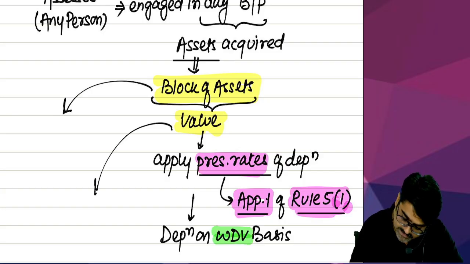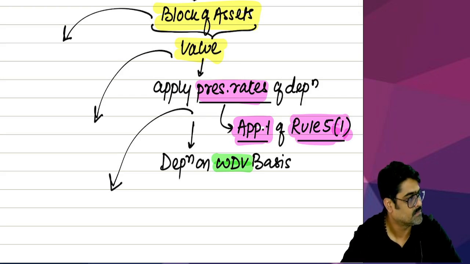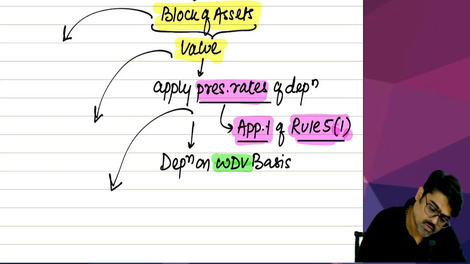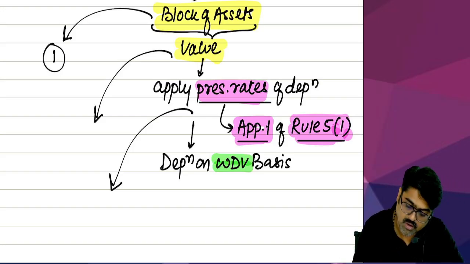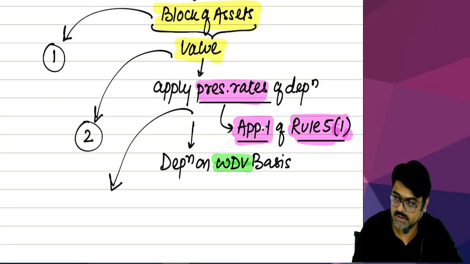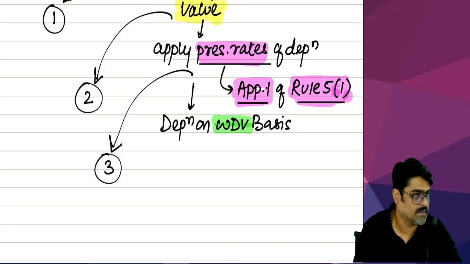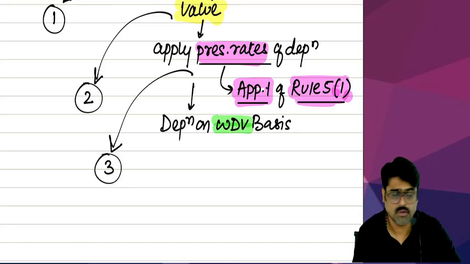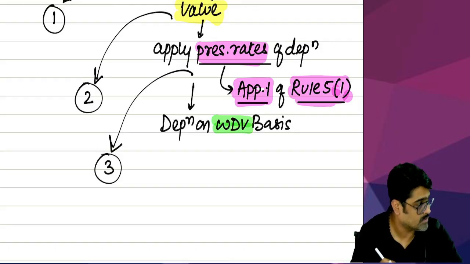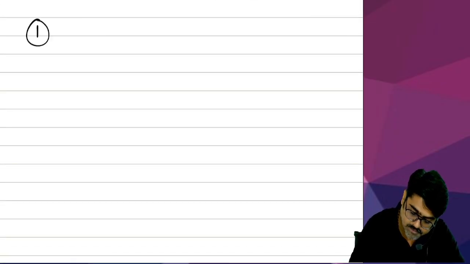So now first of all, what is block? Then how to determine this value? And what are the rates which are prescribed? All of them you must know. Okay. So note number 1. What is block of assets? Note number 2. How to determine the value of these assets? And note number 3. What are the rates prescribed? All these prescribed rates, you are supposed to remember few rates out of them, and that too block wise. Yes or no?